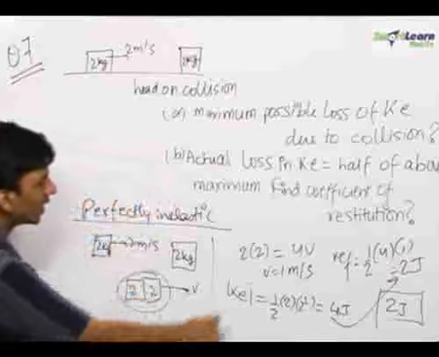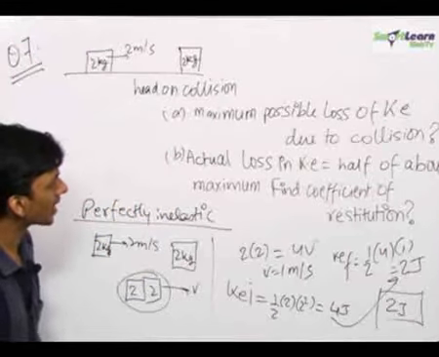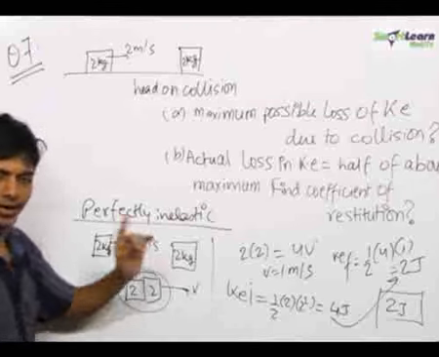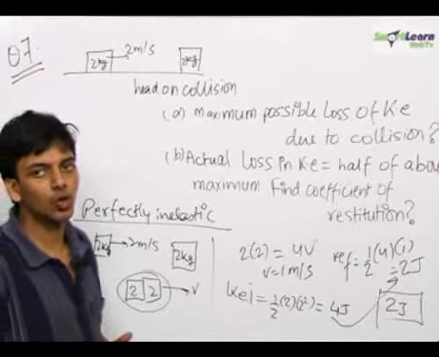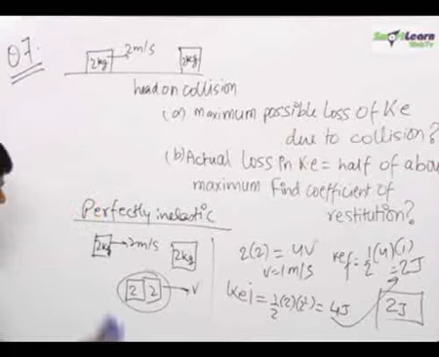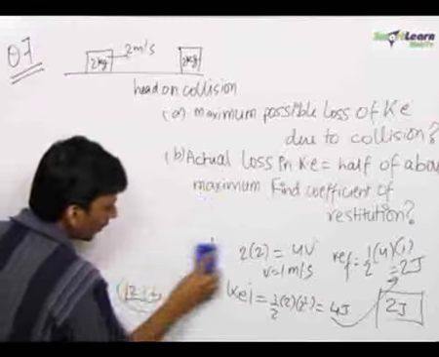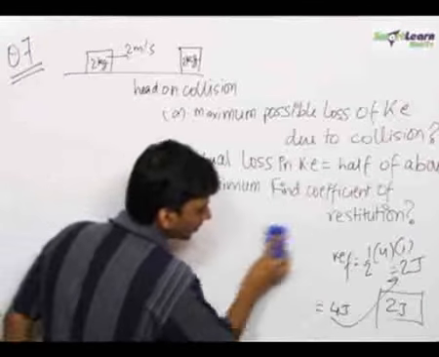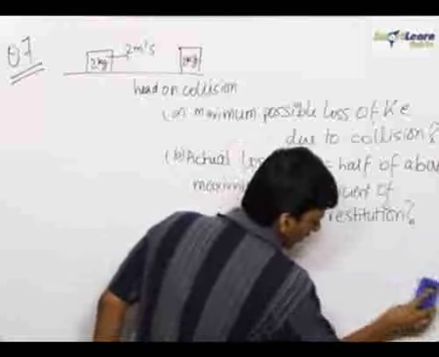This is our final answer for the first part, the maximum possible loss of kinetic energy. It occurs in the case of perfectly inelastic collision, and that is equal to 2 joules.